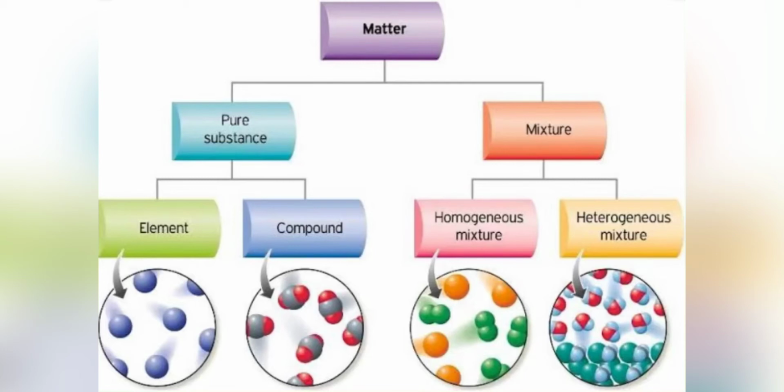But if you add salt in it, then it will be having property of water as well as of salt. So it is a mixture. So students, I hope now you have understood what is the difference between a pure substance and a mixture. Water is a compound, it is pure, whereas salt water is impure, it is a mixture.